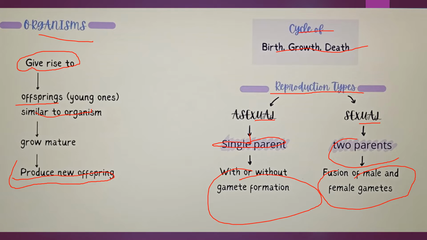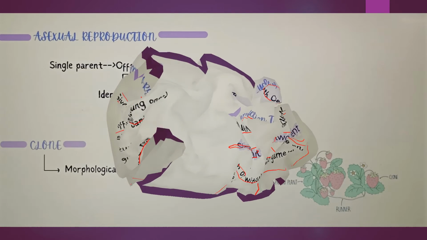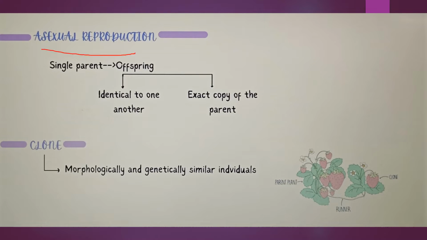Okay, next, asexual reproduction, a single parent offsprings. So in that, the offsprings are identical to one another. They are exact copies of their parents, because यहाँ पे दो नहीं है ना. So the offsprings are exact copies of their parents, and these morphologically and genetically similar individuals are called clones. Okay, yeah, next.